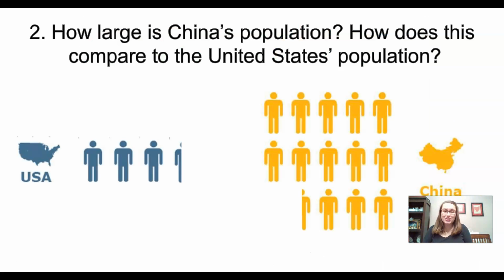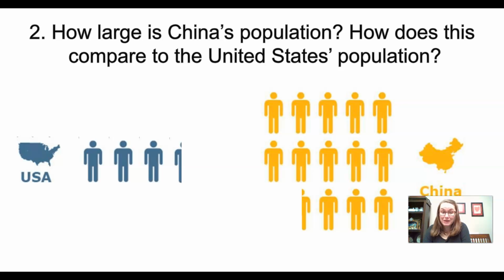How large is China's population, and how does this compare to the United States population? Well, according to the background essay, I want to say that the population of China was about 1.35 billion, and the population of the United States is about 325 million.